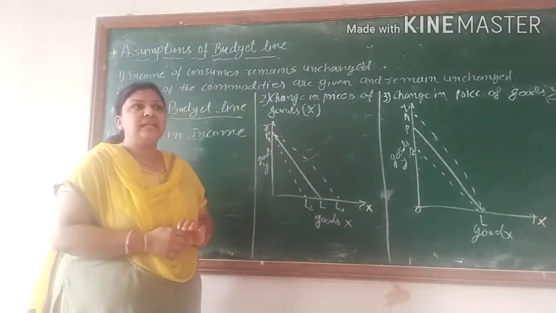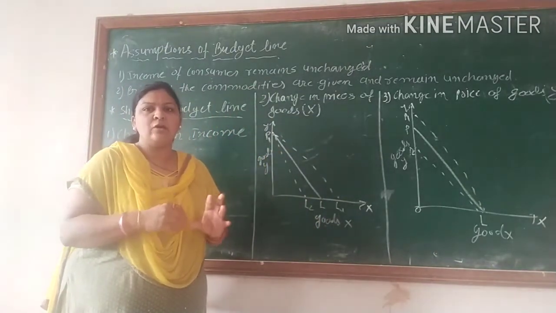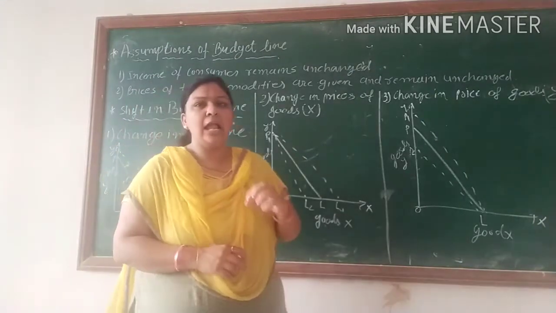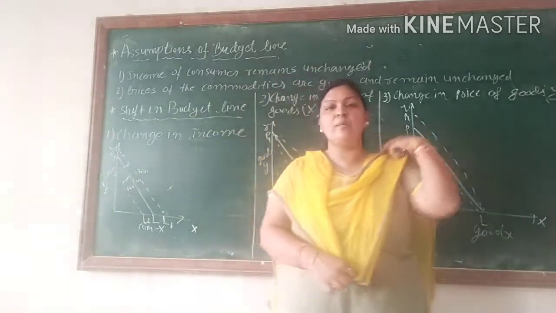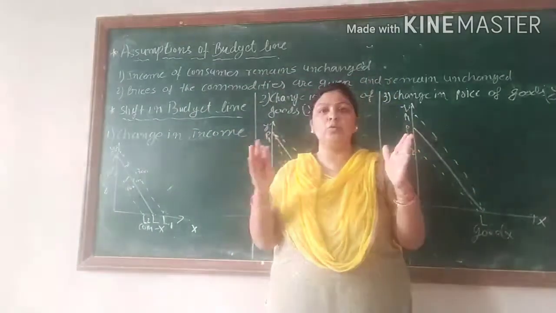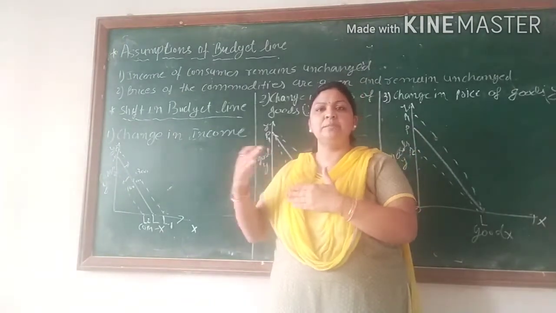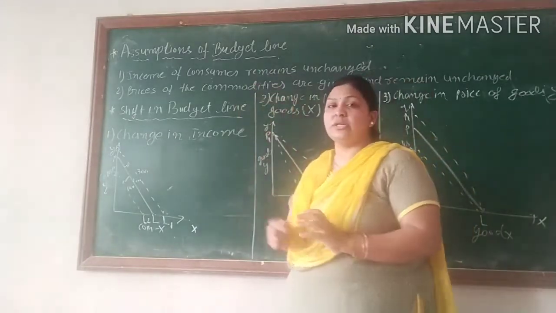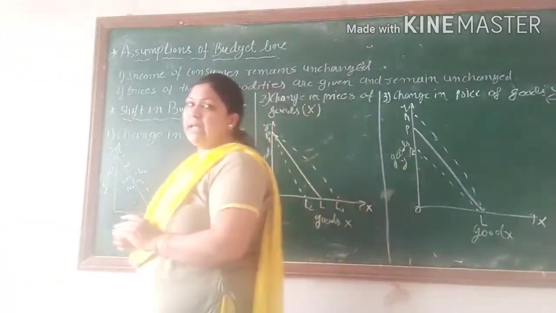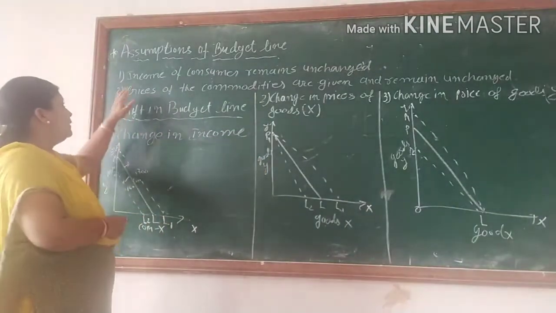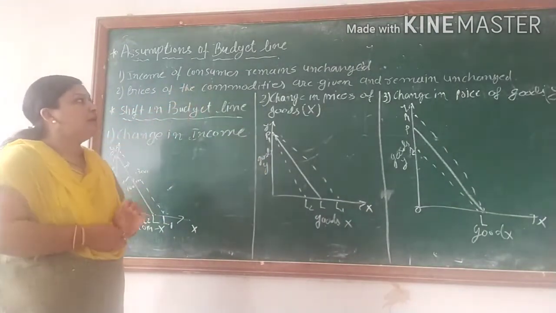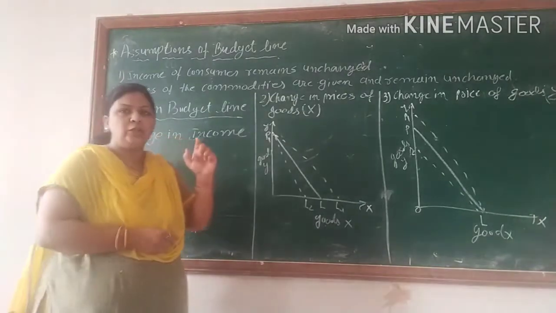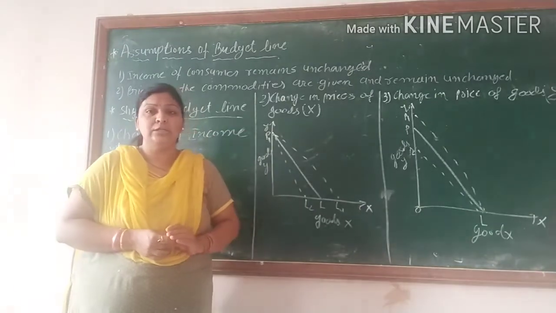Now, basically, in economics, some concepts are used with the help of assumptions only. When we are talking about the budget equation, it is M equal to Px into X plus Py into Y. That becomes true because of these two assumptions. So the assumptions of budget line are: first, income of consumer remains unchanged.